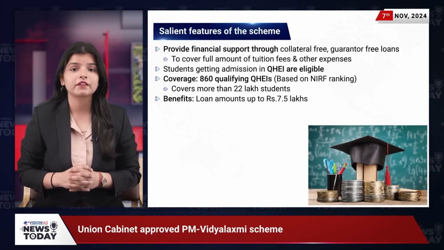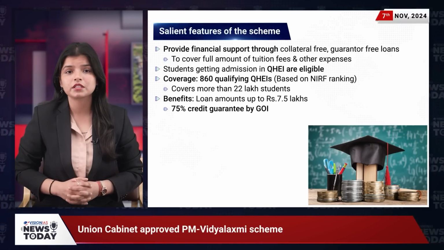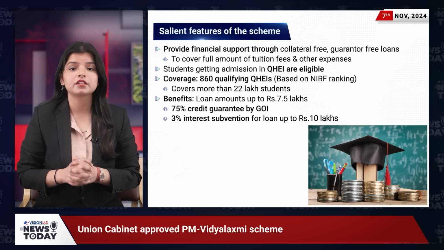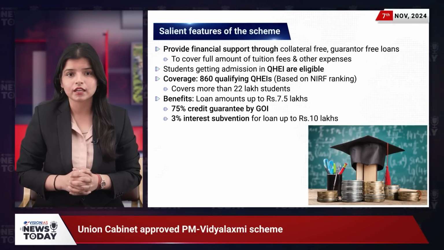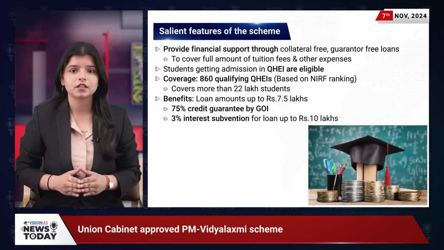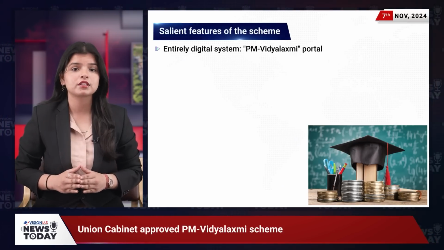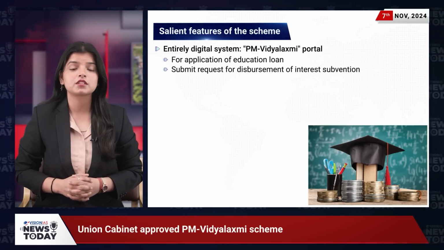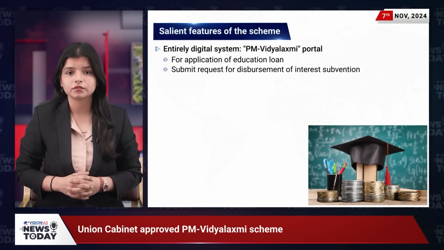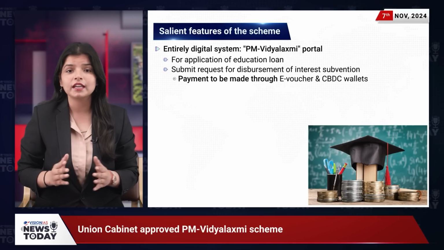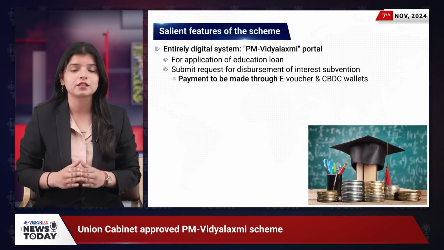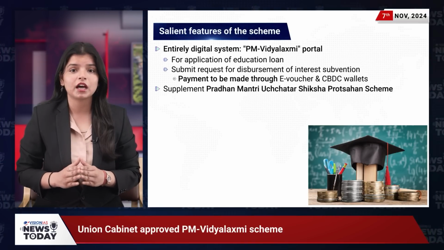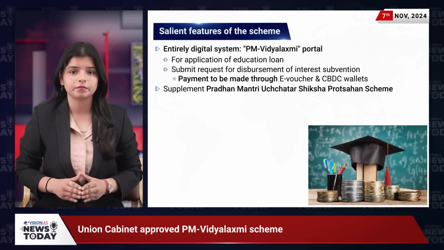Loan amounts of up to Rs 7.5 lakhs will receive a 75% credit guarantee from the Government of India. Furthermore, there is a 3% interest subvention for loans up to Rs 10 lakhs during the moratorium period. The scheme operates through a fully digital system. Students can apply for loans and request for disbursement of interest subvention through the PM-Vidyalaxmi portal, with interest payments facilitated via e-voucher and central bank digital currency wallets. And importantly, the scheme supplements the existing Pradhan Mantri Uchchatar Shiksha Protsahan scheme.